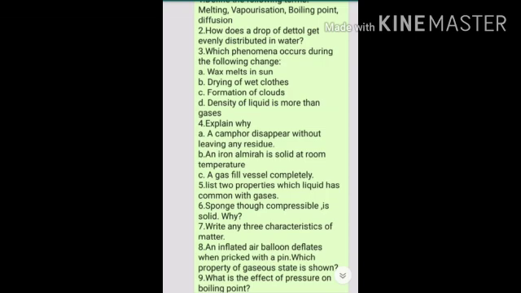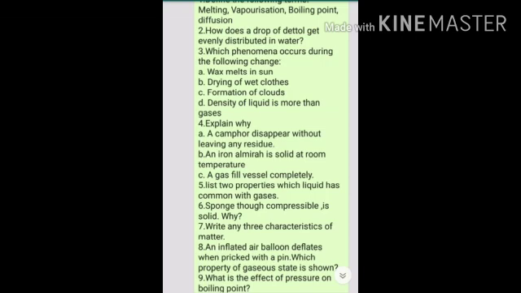Third question, A part, wax melts in sun, melting; B part, drying of wet clothes, evaporation; C part, formation of clouds, evaporation; D part, density of liquid is more than gases, because the volume of liquid is less as compared to the volume of gas. So volume and density are inversely proportional. So if volume is less, density will be more. So density of liquid is more than gases.